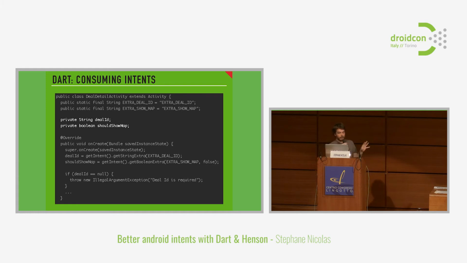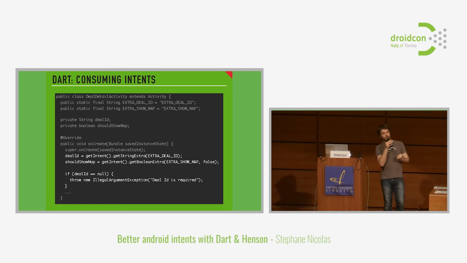Then, during the onCreate method, you're going to receive the intent, which is available via getIntent. So you can say getIntent().getExtras(). And to get the extras, you have to know the type of each extra, one by one, that you want to get from the intent. So getStringExtra and also getBooleanExtra. Some of those values are optional. For instance, the deal ID is actually mandatory, whereas the shouldShowMap value is actually optional.